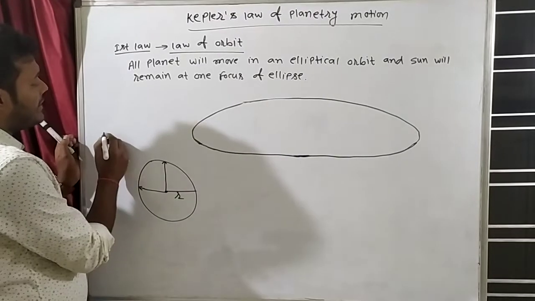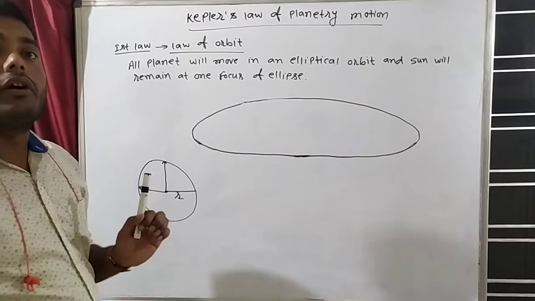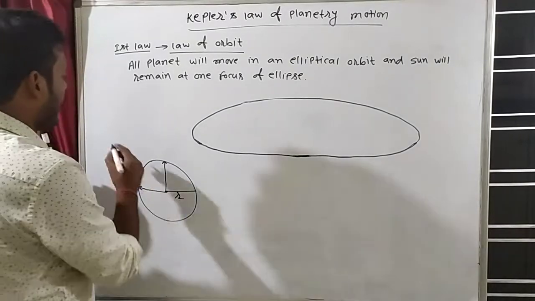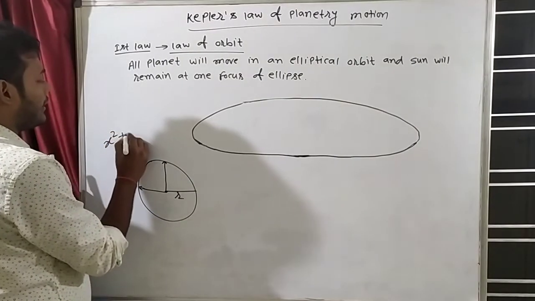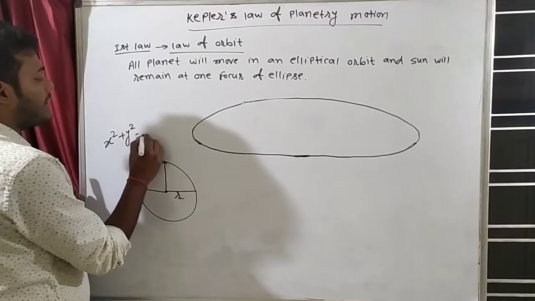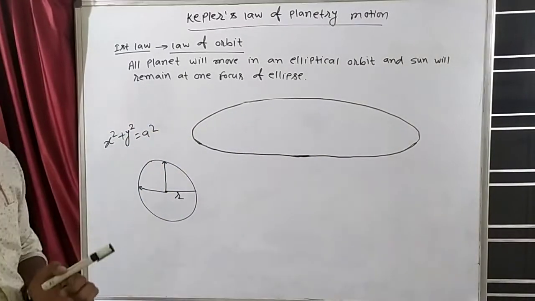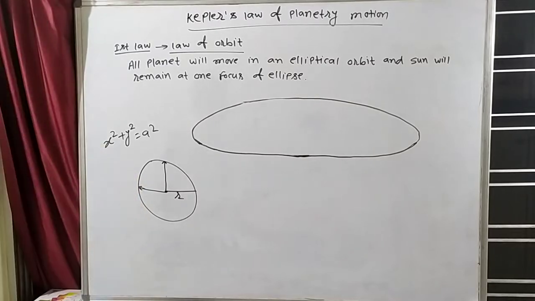In class 11, there is a chapter, circle in coordinate geometry, class 11 math. And the circle equation there you will learn is x square plus y square is equal to a square. This is the equation of a circle.